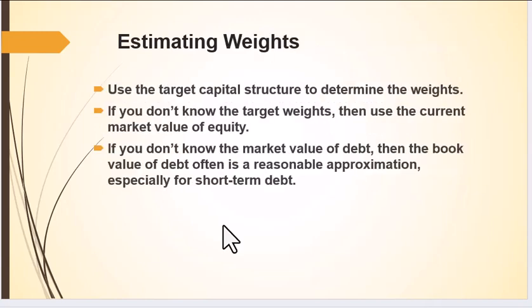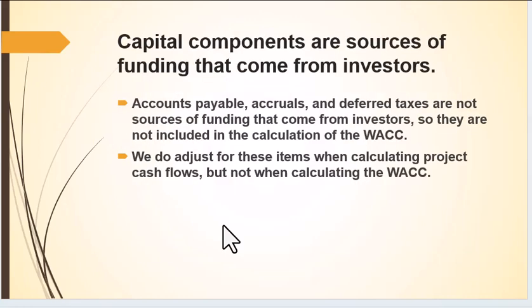What about weights? Again, we want to use the target capital structure to determine the weights. When we say target, we say this is strategy, right? What does management want its capital structure to look like? Once we know what the target capital structure is, we now have to use market values. We want to use the market values to reflect new money. And we've talked about how you might adjust those things.